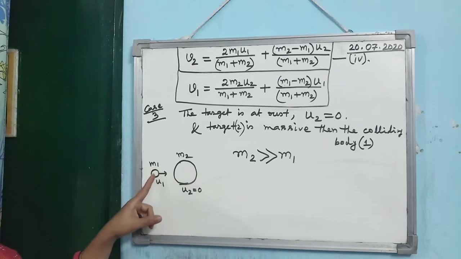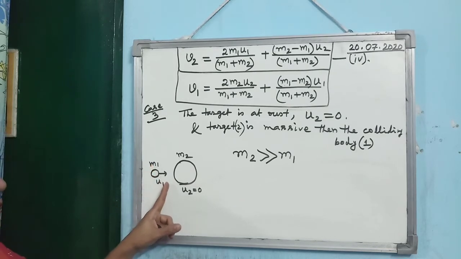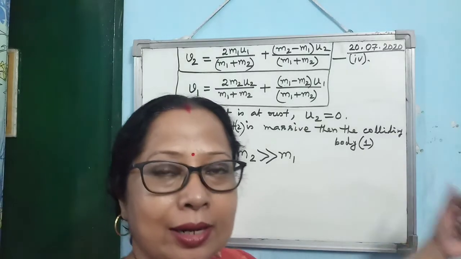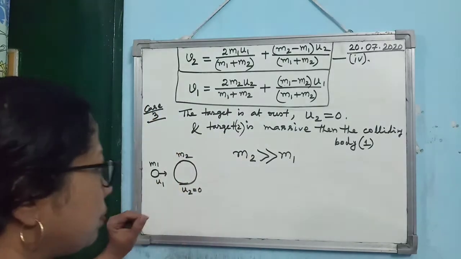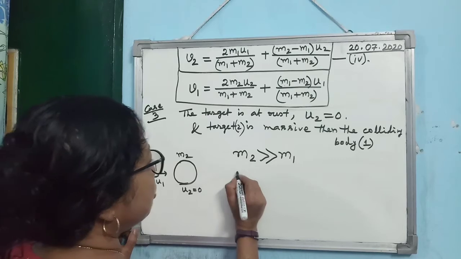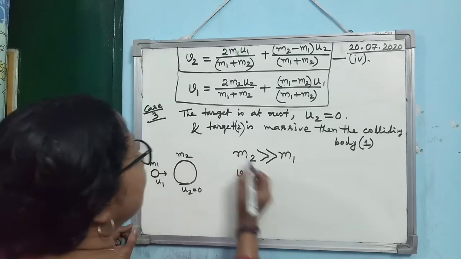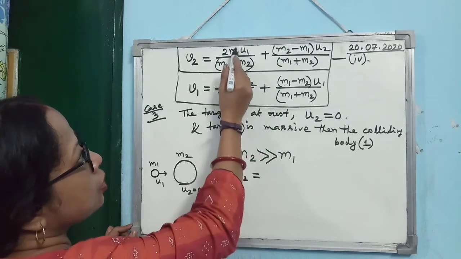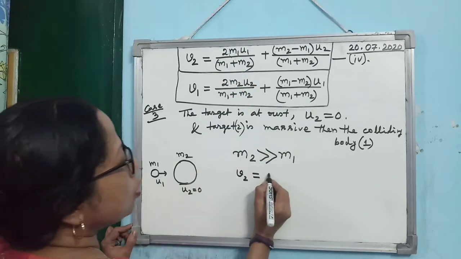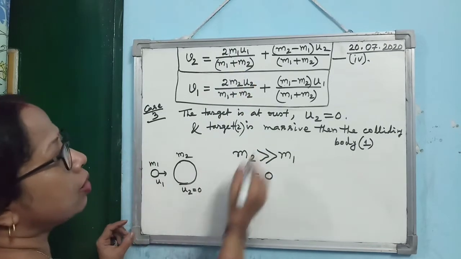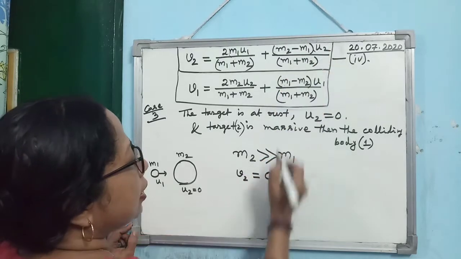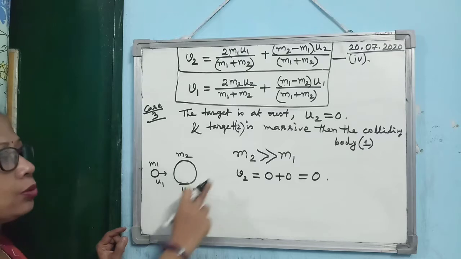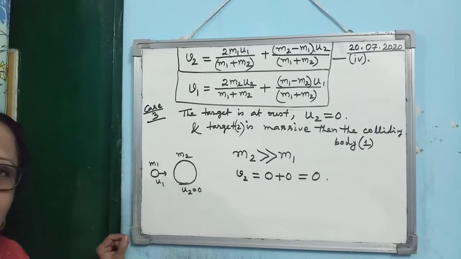So look at the diagram, M1 is very small, moving with the velocity U1, and here a massive target waiting for the first body. Then you see what is happening to V2. V2 will become, you see here, M1 is negligibly small. So M1 negligibly small. So what will happen? This will become 0, and as U2 is already 0, so what will happen? The target, it will be at rest only, V2 equal to 0.